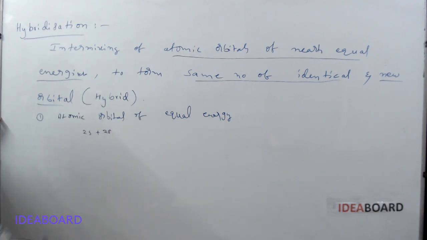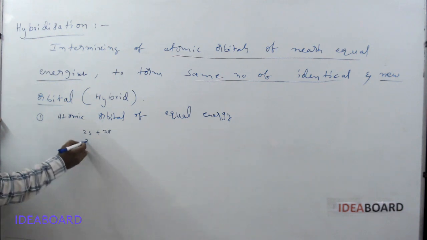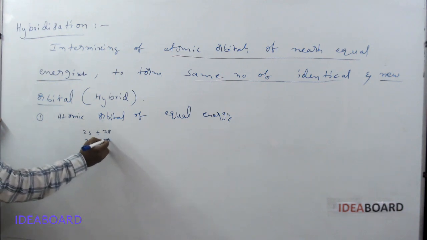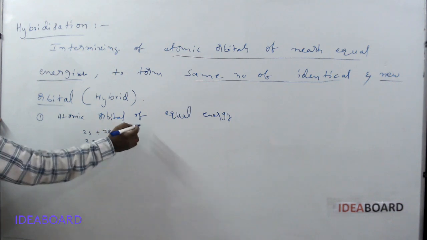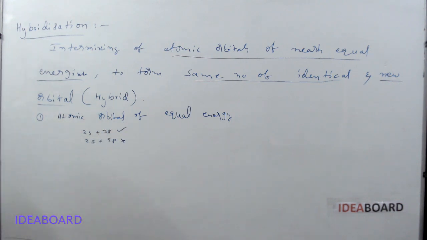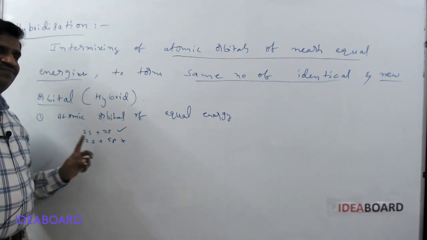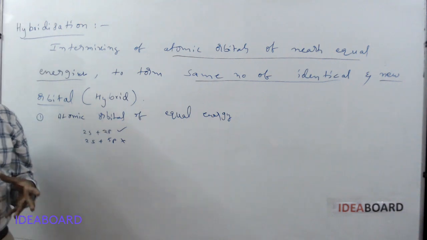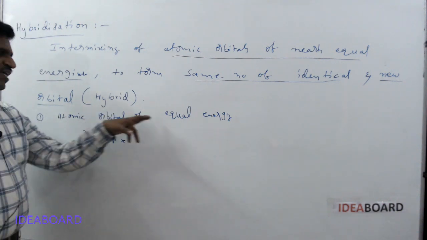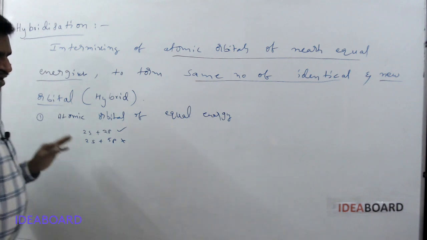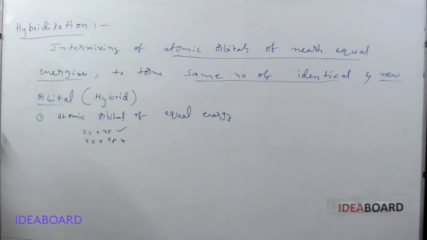orbital intermixing may occur, and 2s orbital and 5p orbital intermixing is not possible, because the energy gap between 2s and 5p is more. So atomic orbitals of nearly equal or equal energy undergo the intermixing process, and if the energy difference is more, it doesn't happen.